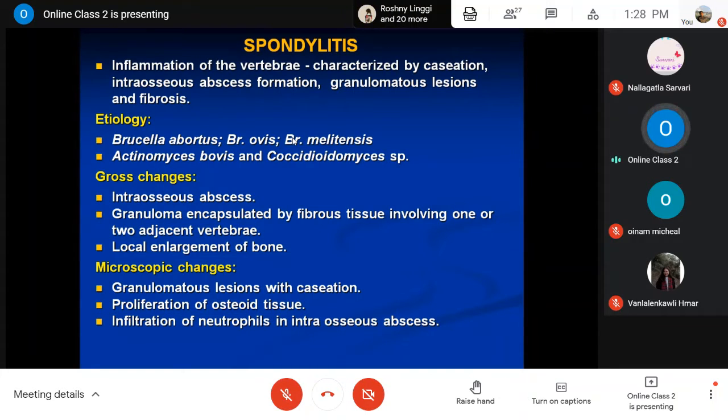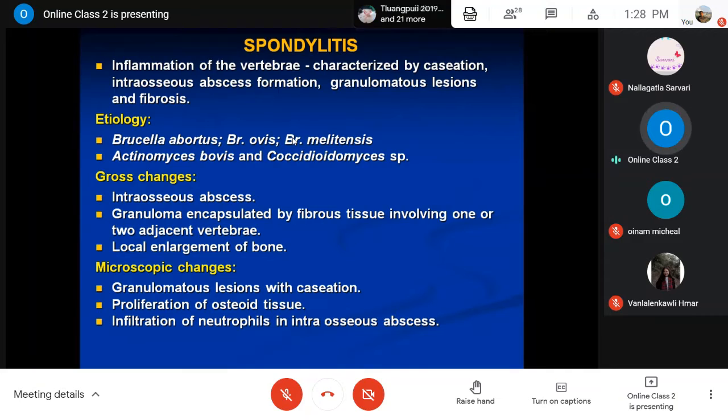This is the inflammatory reaction of the vertebrae. If you see the gross changes, there may be an intraosseous abscess within the vertebra, or granuloma formation, which is normally encapsulated, covered by very hard fibrous connective tissue, involving one or two adjacent vertebrae or more.